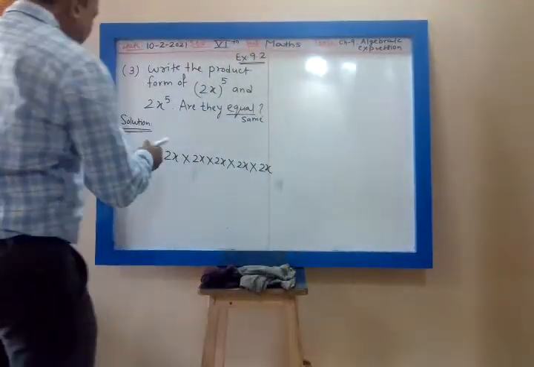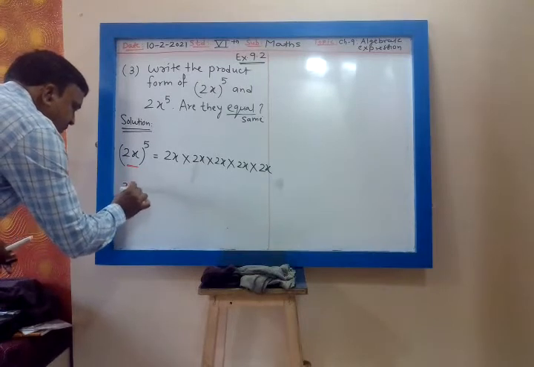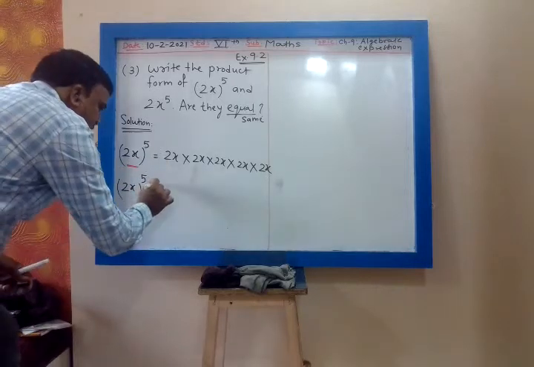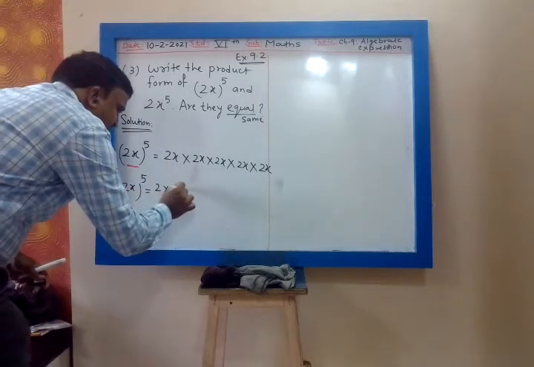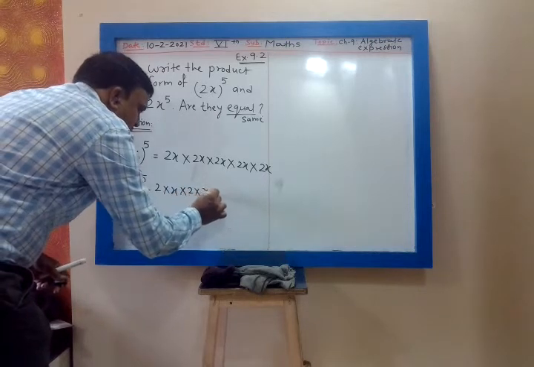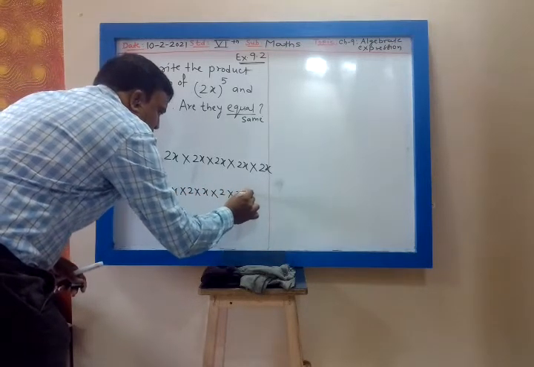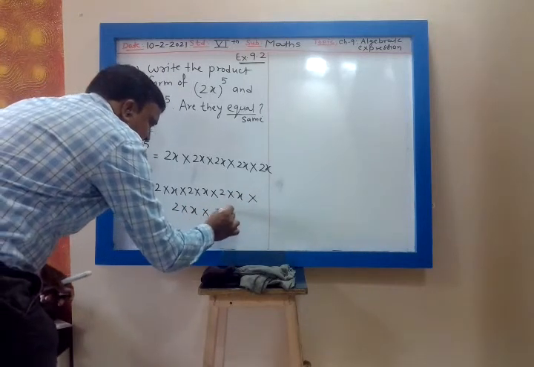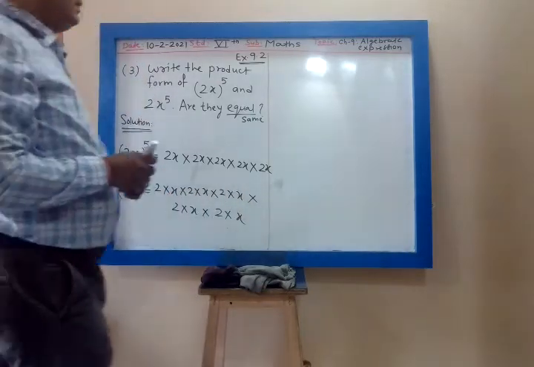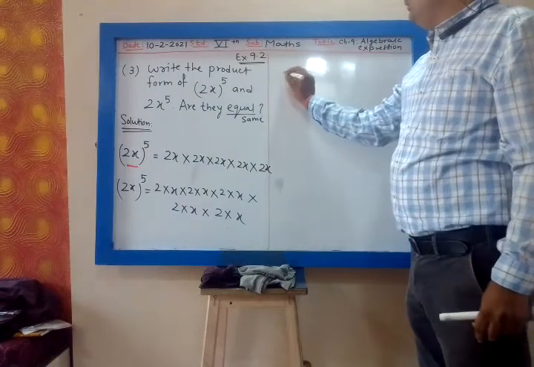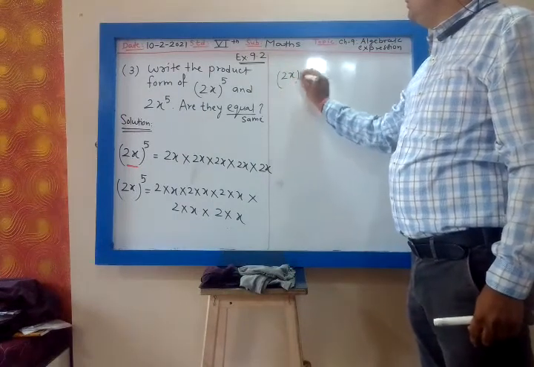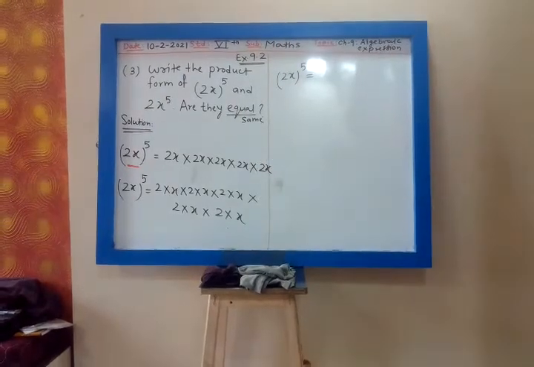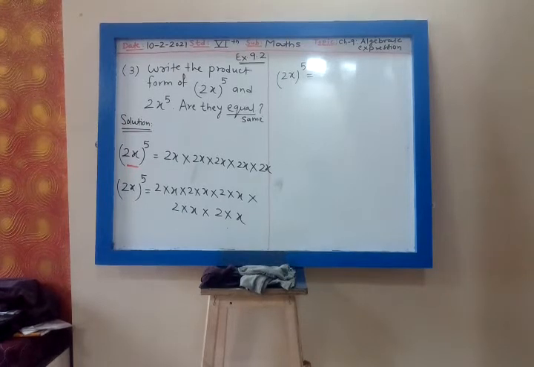Wait one minute. So this (2x) raised to 5, 2x whole raised to 5, I can write. Now what can I write? 2x I can write as 2 into x. 2 into x, then 2 into x, then 2 into x. 2x I can write as 2 into x. So 2x whole raised to 5. Wait, it is very much clear. 2x whole raised to 5. Right.